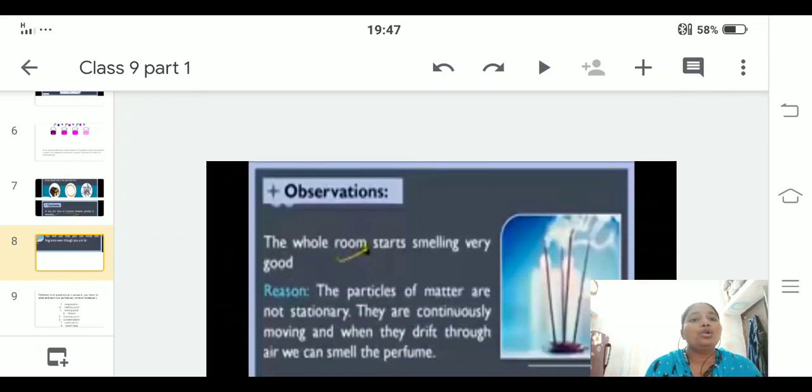The whole room will start smelling very good. The reason is that the particles of matter are not stationary, they are in continuous motion. Fine. I think everybody understood this.